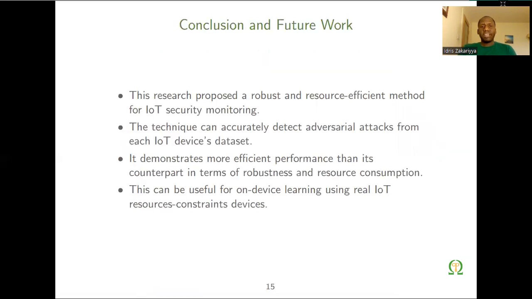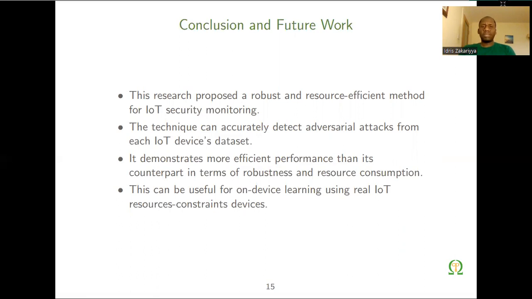In this paper, we have exploited a deep neural network to propose a reliable AI security method for intrusion detection in IoT networks. And our method is robust and resource efficient, as it outperforms most of the state-of-the-art techniques compared and reported. And the technique can accurately detect adversarial attacks from each IoT device. It demonstrates more efficient performance than its counterpart in terms of robustness and resource consumption.